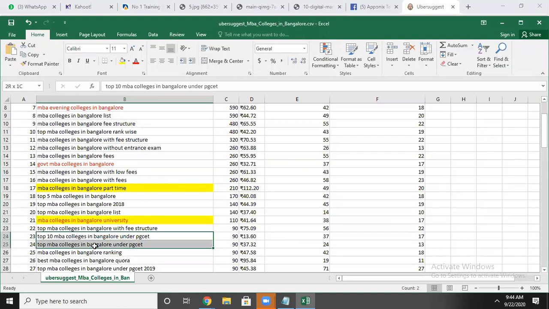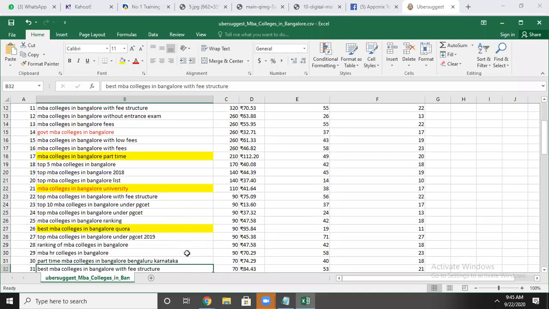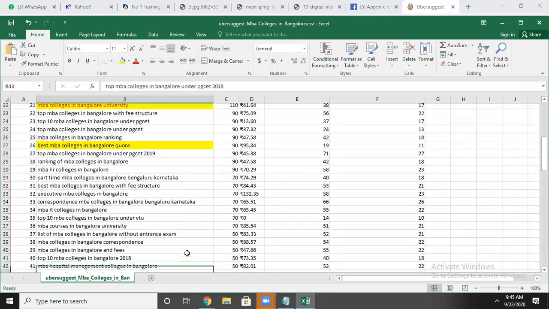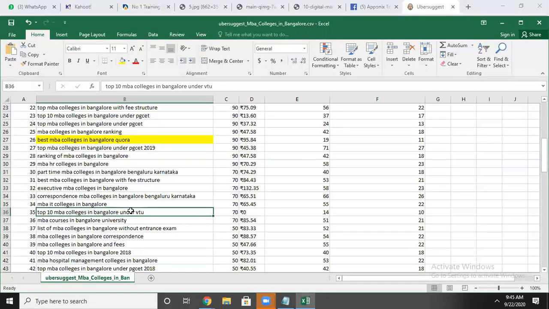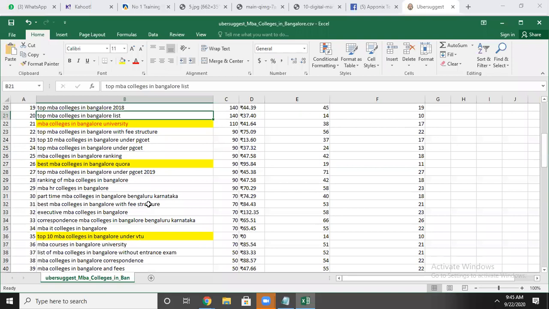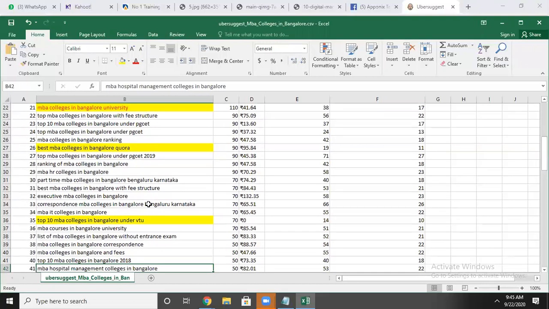And now see under PGCET, people are searching PGCET. And people seek answers from Quora also, you can see. People recommend on Quora which college is good, which college is not. You can see people searching top MBA colleges in Bangalore under VTU. Here people are searching VTU also, people searching Bangalore University also, because they want to take admission under that university only.